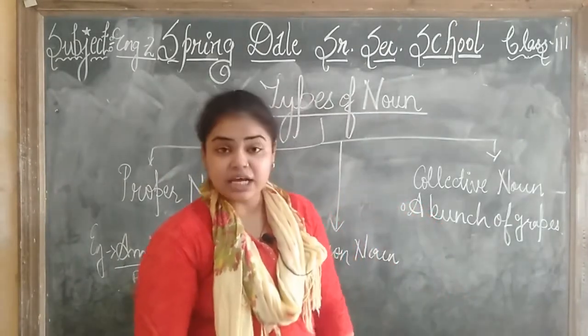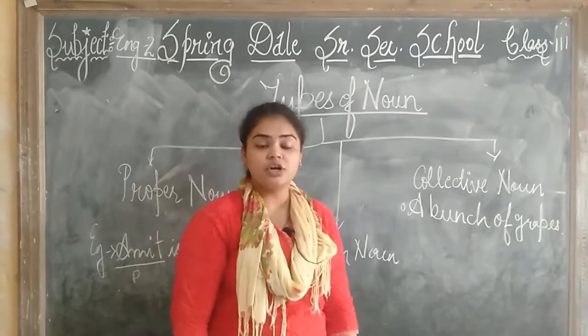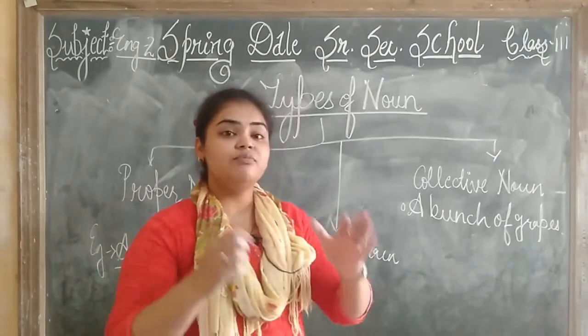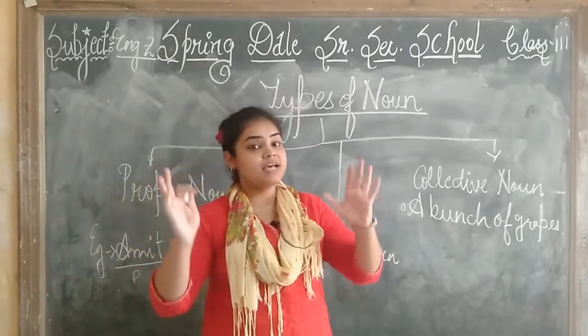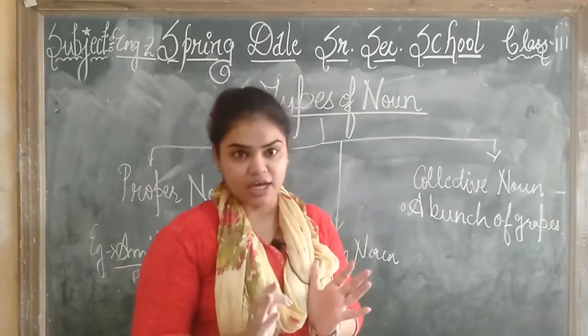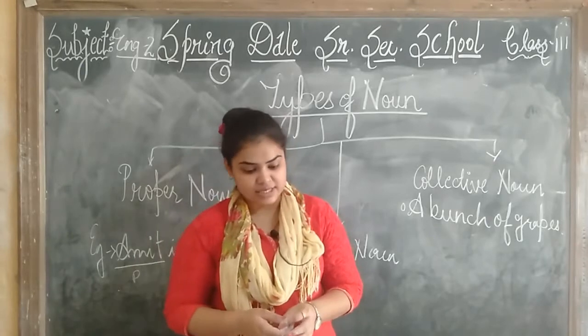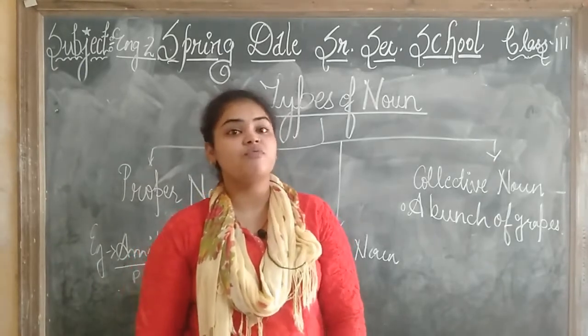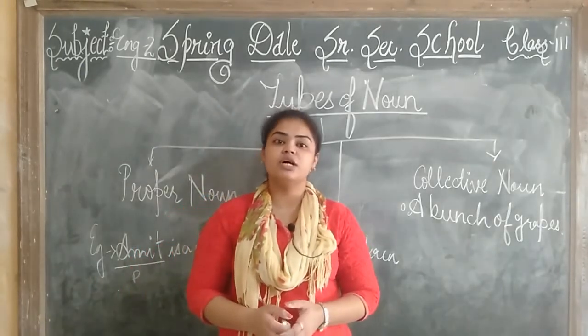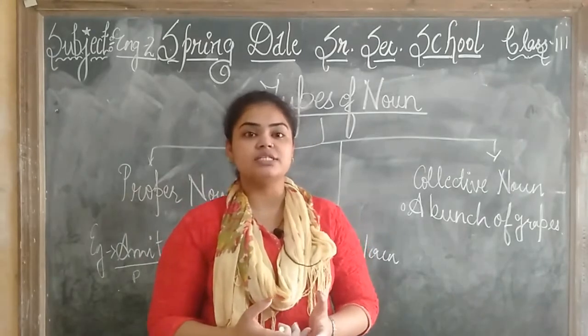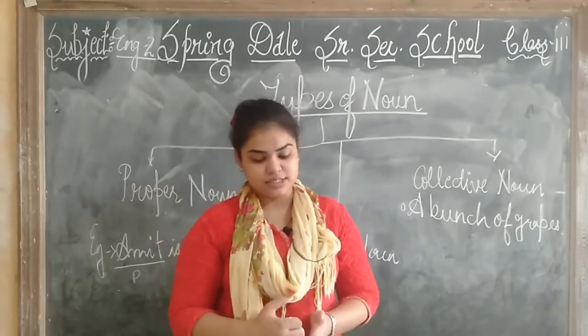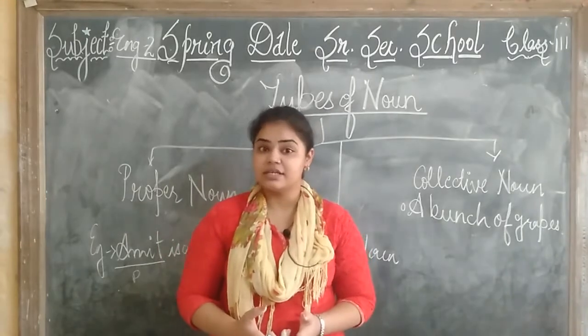Some examples are given in your textbook. A swarm of bees. Now when bees move in a group, जब एक साथ बहुत सारी bees move करती है, what we call them? We call swarm of bees. Next we have group of birds. What is the group of birds? How we call the group of birds? The flock of birds. Next we have ants.